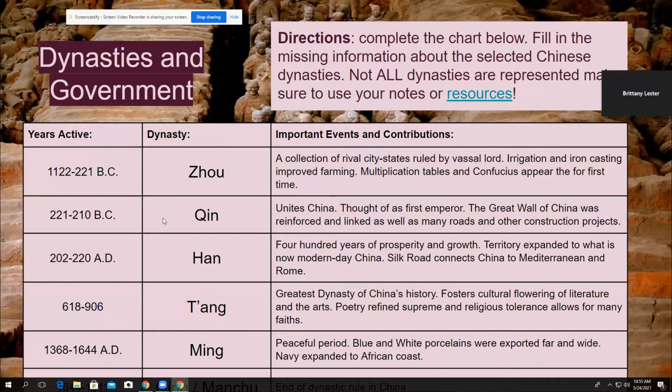The Qin dynasty was short but mighty. So Qin unites China, so before they were city-states, and so Emperor Qin brings them all under one rule. Remember, he's the one that was thought of as the first emperor of China. And I will tell you, if you are taking the time to actually watch this video, that there's a short answer question on the quiz that specifically wants to know about Emperor Qin and if he was a good guy or a bad guy. Remember in class we discussed he was the one that had the terracotta army in the background here.